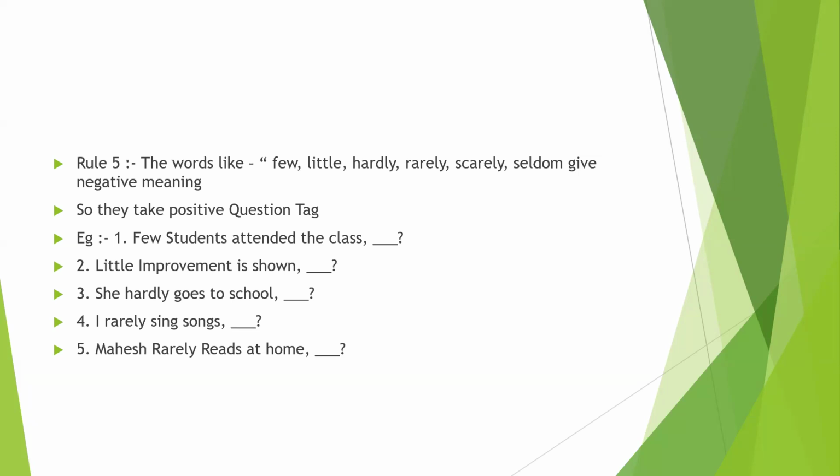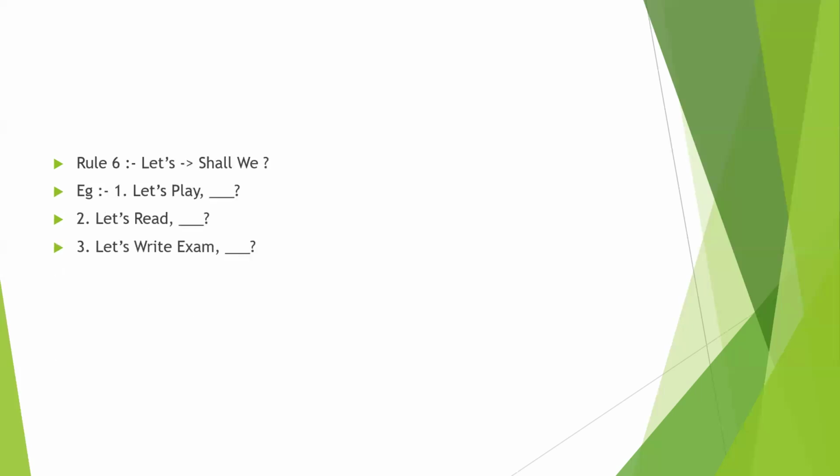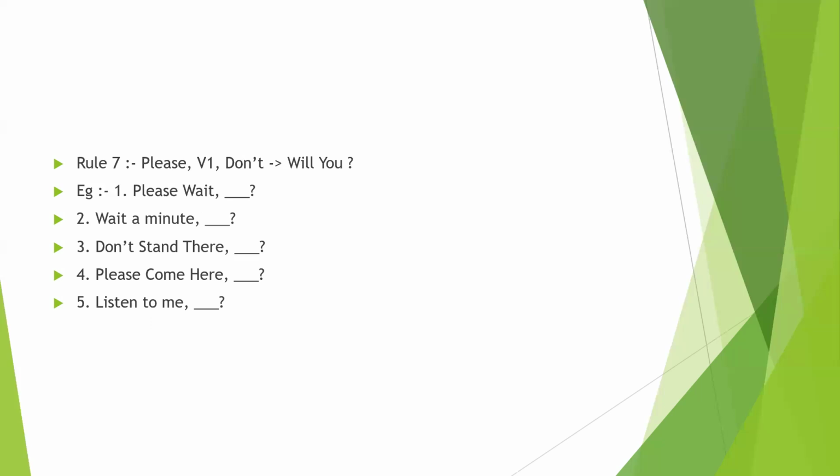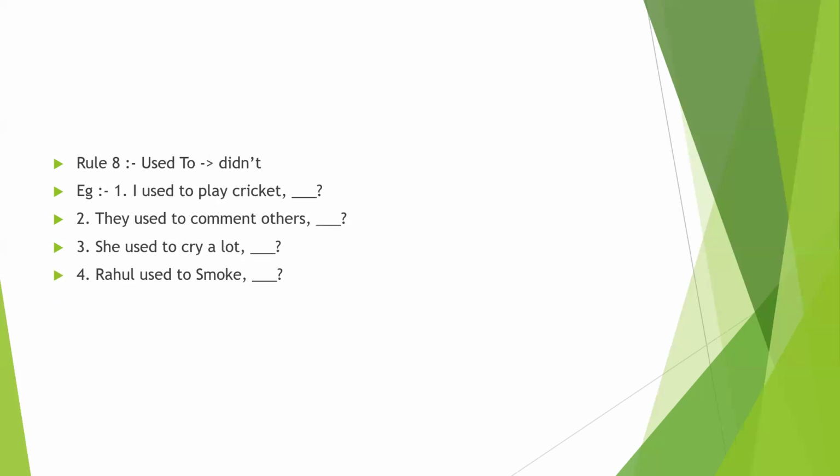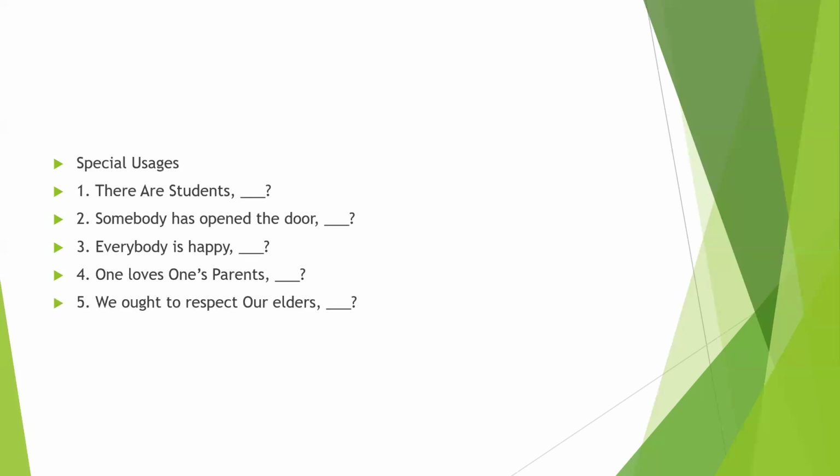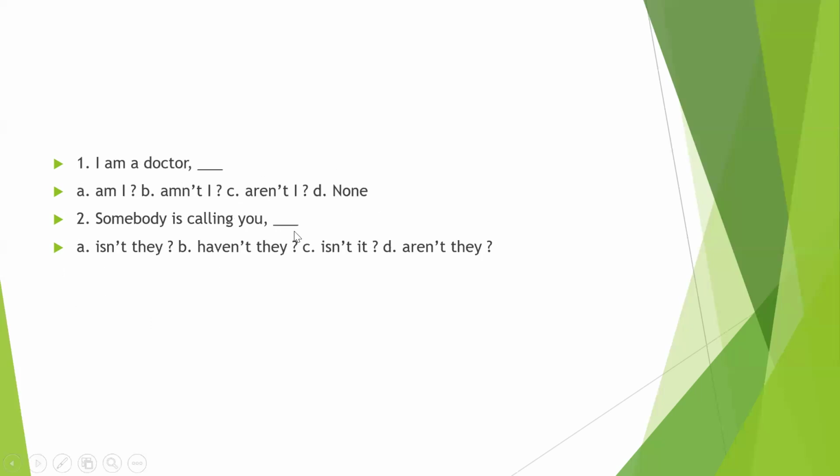Now let's see. This is rule 5. From this video we see that few, little, hardly, rarely, scarcely, seldom carry a negative meaning, so they take a positive question tag. And rule 6: any statement that starts with "let's", we can write "shall we". Rule 7: any statement that starts with "please" or is a command, we can write "will you". Now for any statement with "used to", you can write "didn't". And these are the special uses. This is about the question tags.